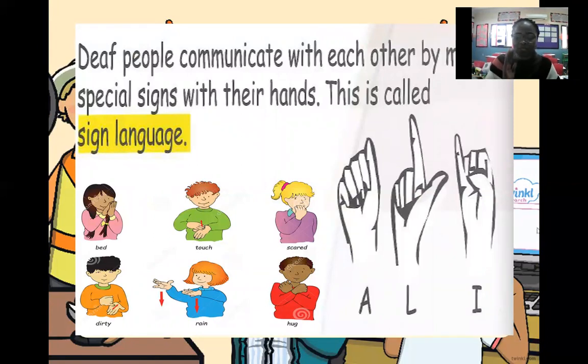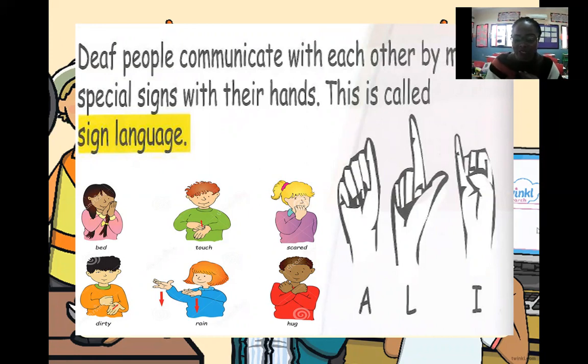You remember the sign language I showed you in the other slide? Deaf people communicate with each other by making special signs with their hand. It is called sign language. For example, this is A, this is L, and this is I, okay? This is A, this is L, and this is I. All these are called sign languages, okay?